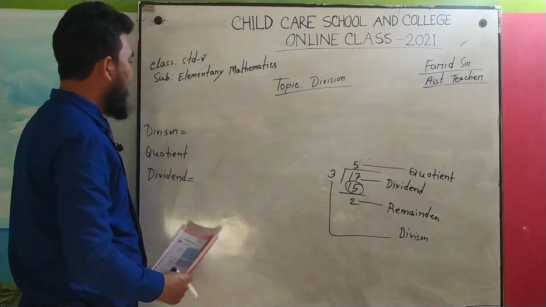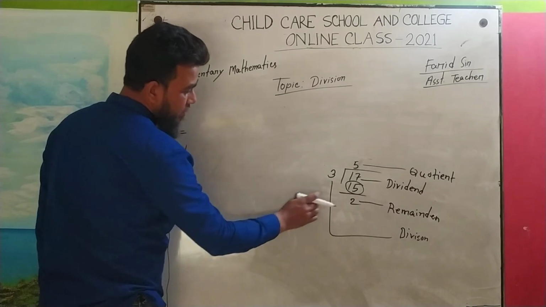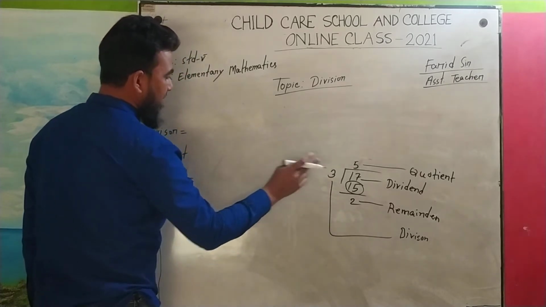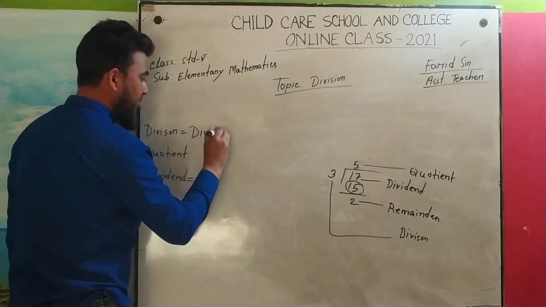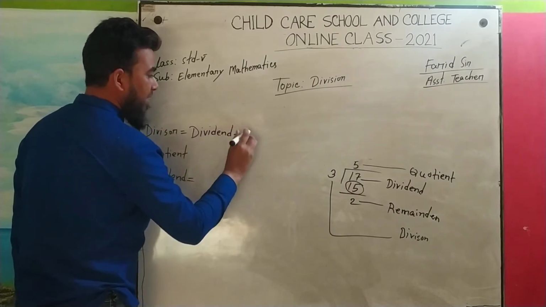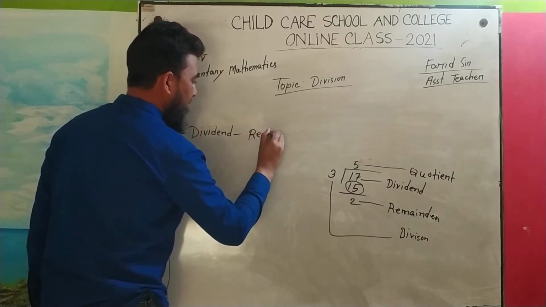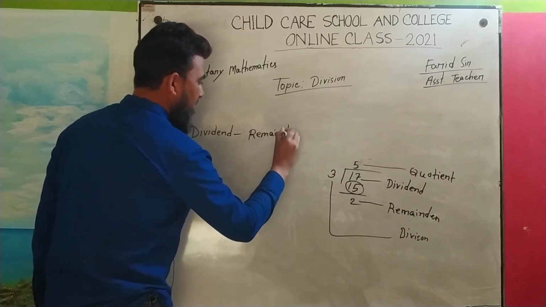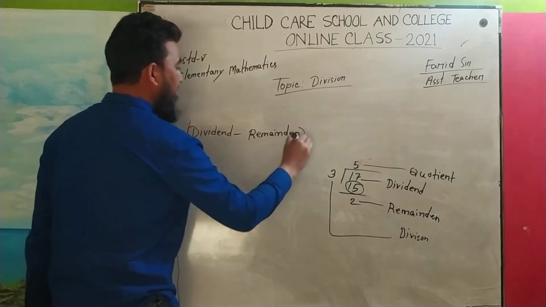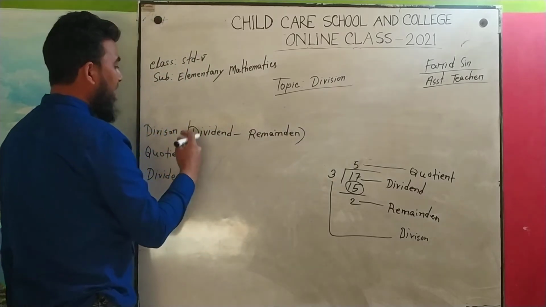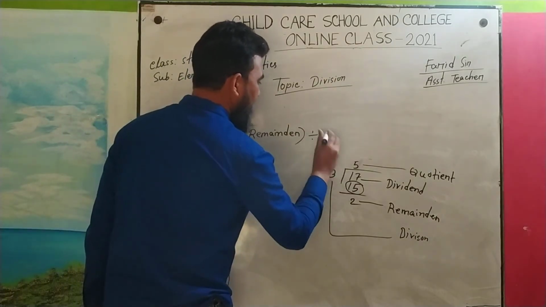So what will be the formula? I said we have to subtract 2 from 17. So what is our 17? 17 is the dividend. And 2 is the remainder. And we have to divide this difference by which? By 5. 5 is your quotient.